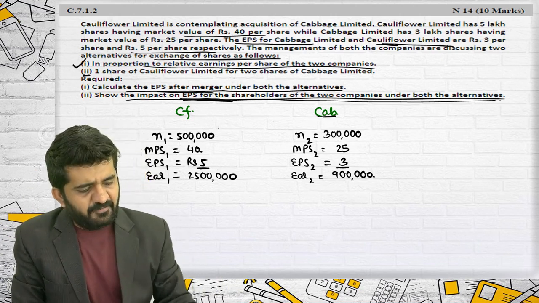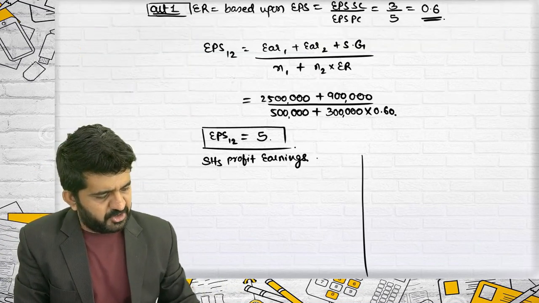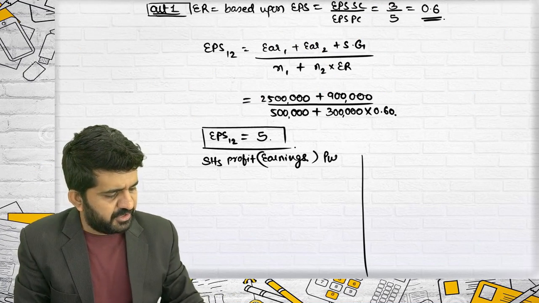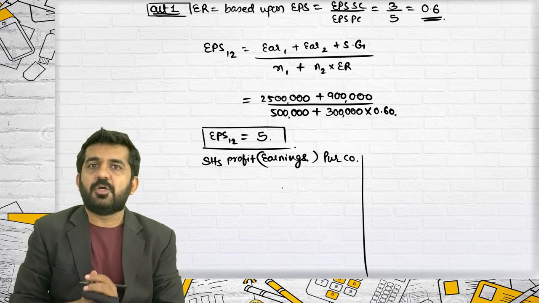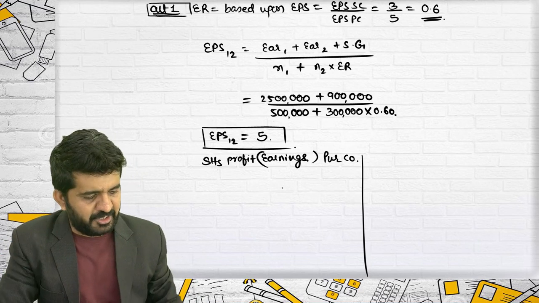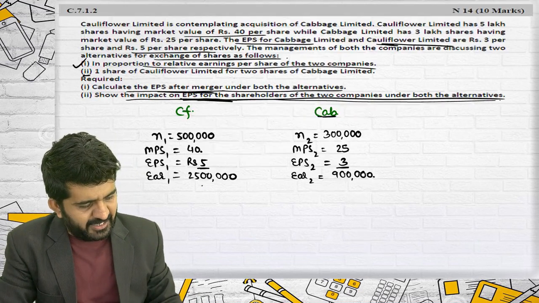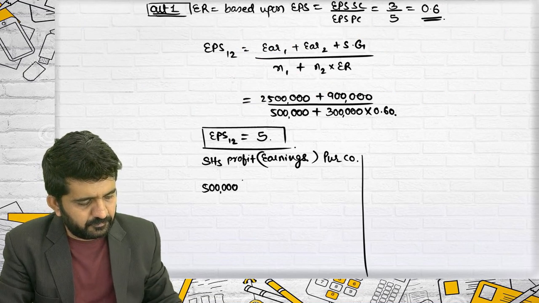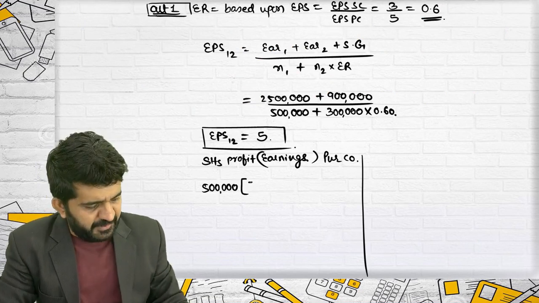Is it all right? Let me find out the purchasing company first. Shareholders' profit in terms of earnings of the purchasing company. We have done this n number of times, so let me do it in shortcut. What was the number of shares? 5 lakhs. What is the new EPS? 5.